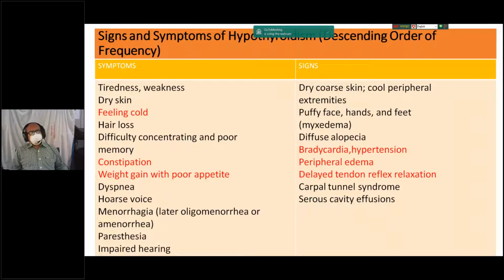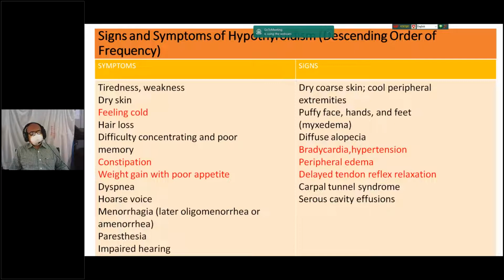So, the signs and symptoms of hypothyroidism. Hypothyroidism is a multi-system disorder. In hypothyroidism, the commonest complaint is weight gain. The patient has a depressed attitude, constipation, cold intolerance. The patient complains he takes a normal diet, but his weight is gradually increasing and he cannot tolerate cold, and his bowel movements are infrequent. He feels constipation and other symptoms, change of voice, and a female patient initially complains of menorrhagia but subsequently may develop oligomenorrhea